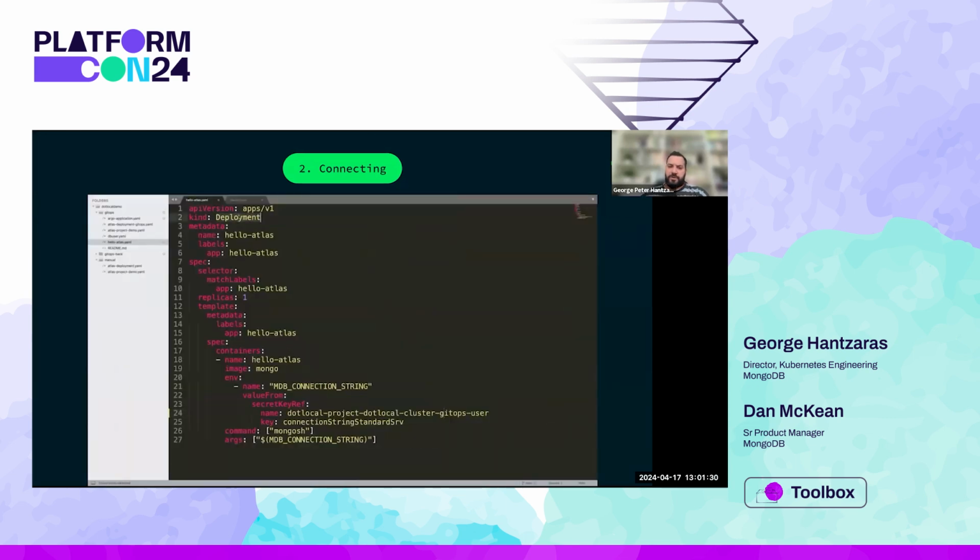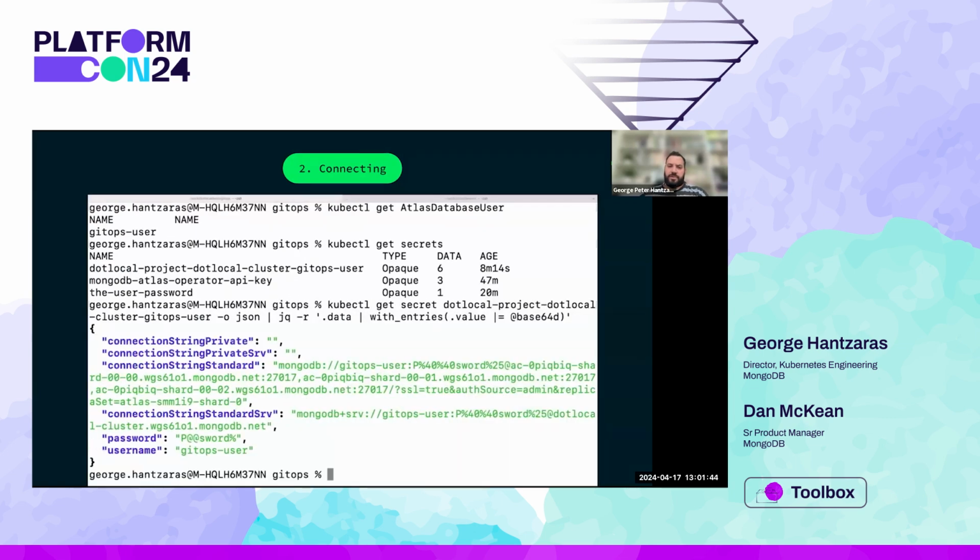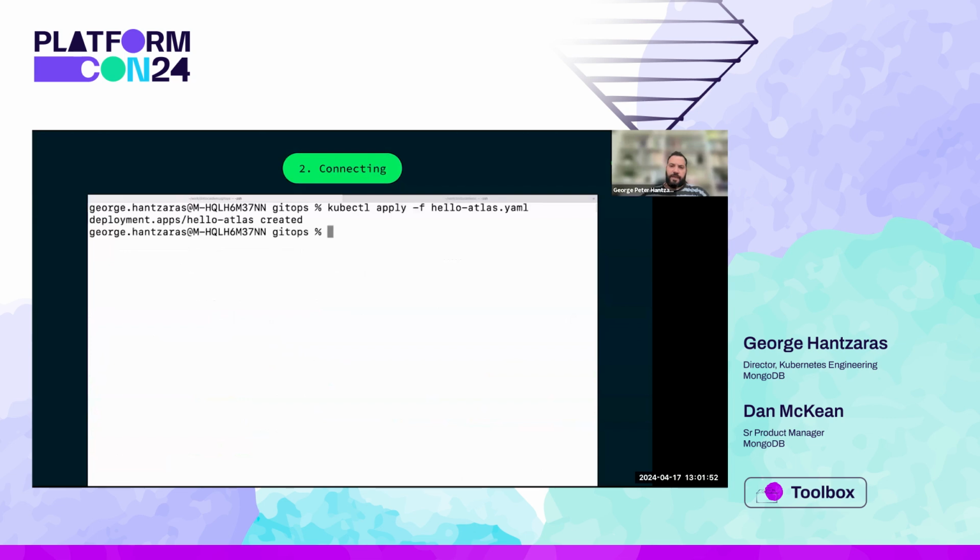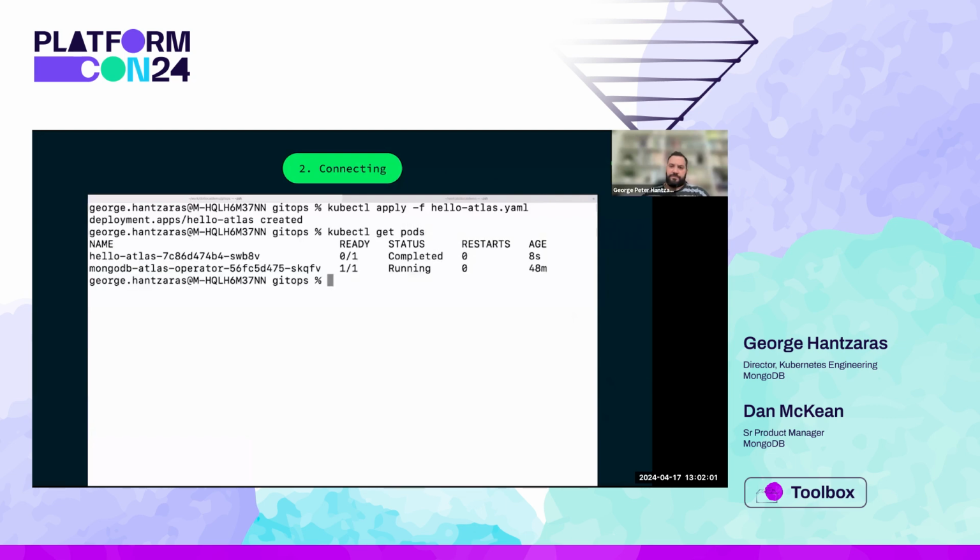Now, for the last part, we'll create a very simple Kubernetes deployment. We'll be using the Mongo image to run a Mongo shell and connect to our database in Atlas. So our application here reads the secret and uses it as an environment variable in order to use that connection string and connect. We simply deploy this deployment using kubectl. And now we can see that our Mongo shell pod is running. And inspecting the logs of these pods, we can see that the shell has connected into our Atlas cluster.